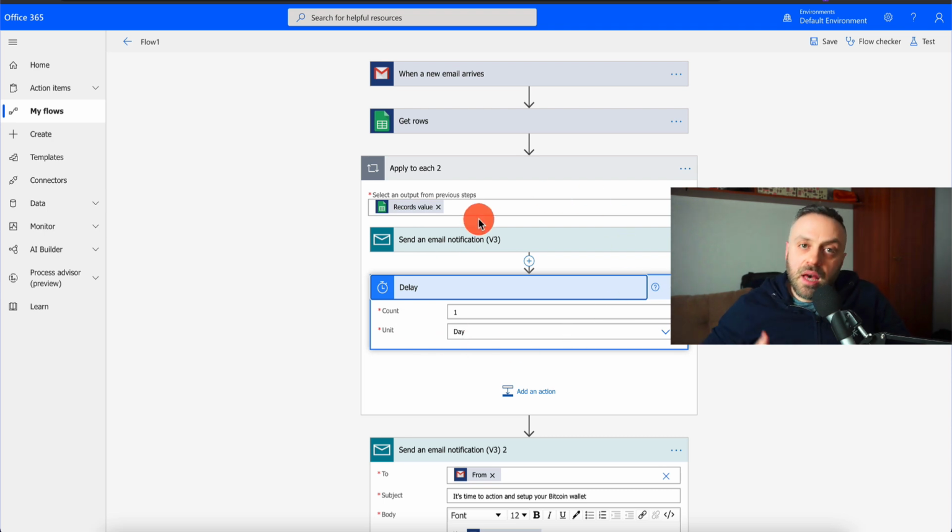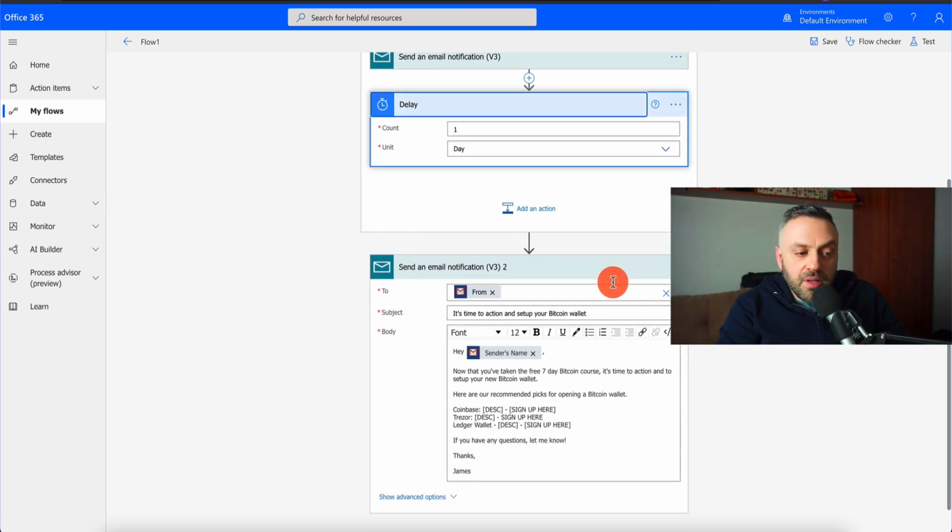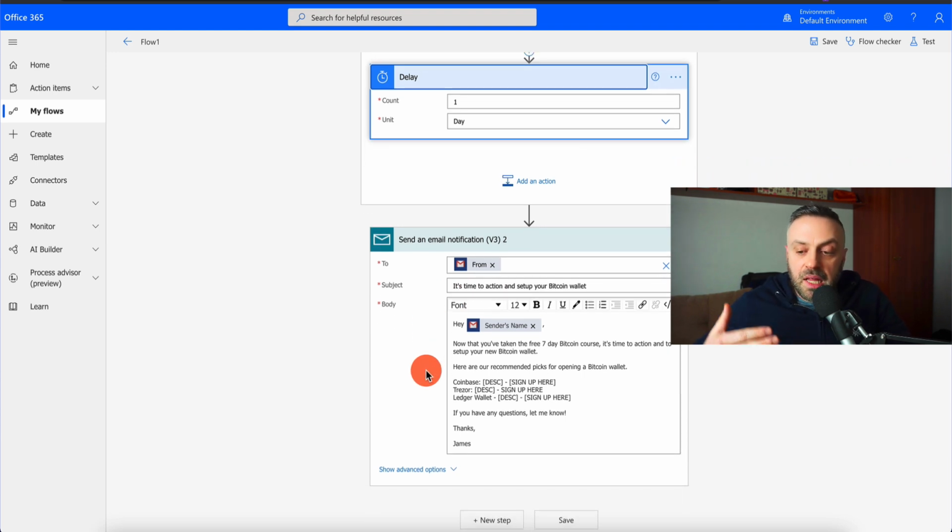Then it rests after the first one, and once everything is done, it's going to send them another email, and this is going to be pitching the offers. This is going to happen for every single person that sends you an email. What you essentially have is a free automation system here, without paying a lot of money for automation products, okay?